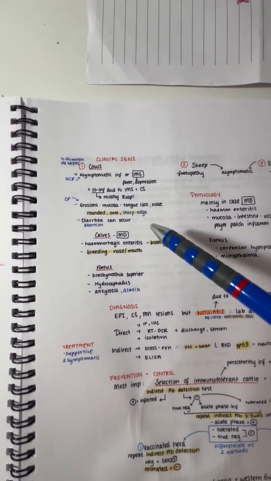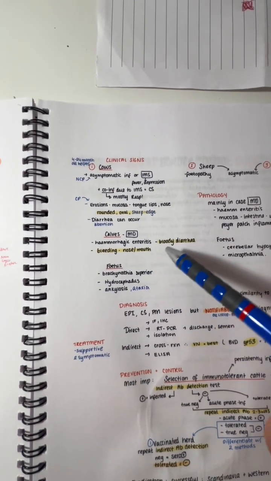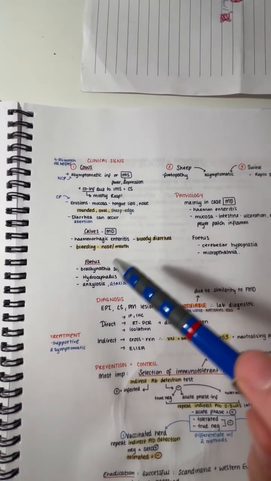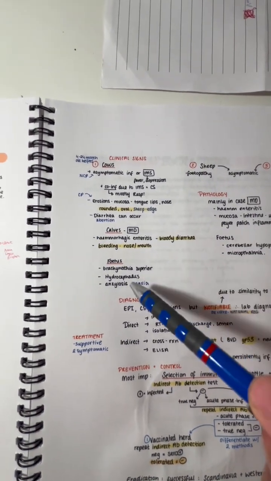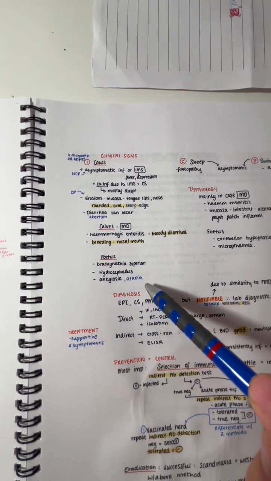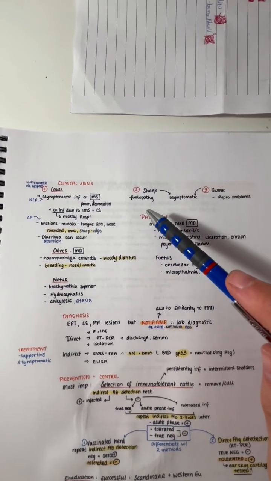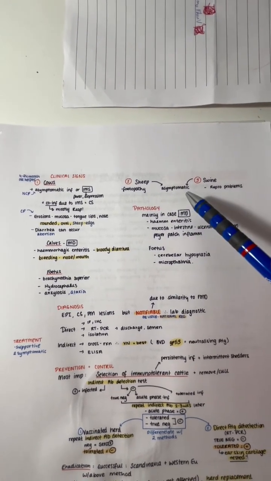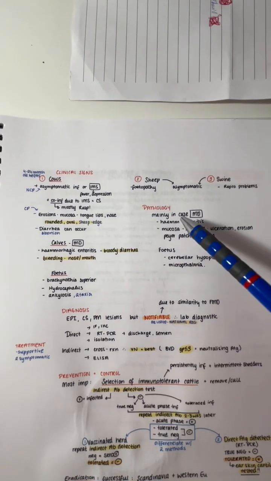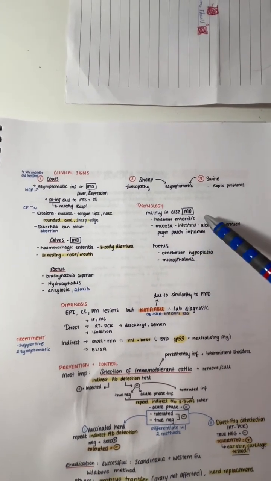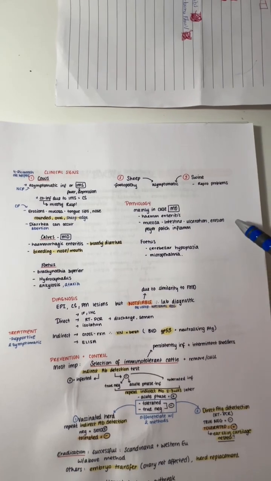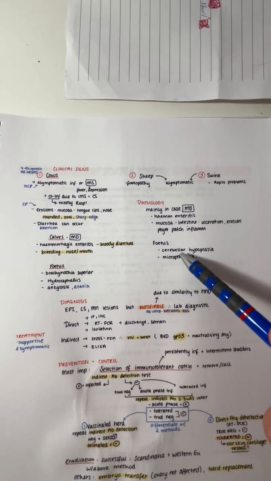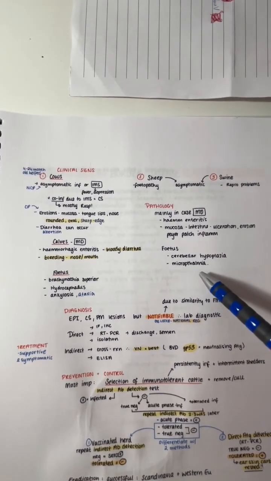In calves with mucosal disease, they can get hemorrhagic enteritis and bloody diarrhea, and they can get bleeding out the nose and mouth. In the fetus, we can see brachygnathia superior, hydrocephalus, and ankylosis and ataxia. In sheep, we can see fetopathy, or they can be asymptomatic, and in swine, we can see respiratory problems, or they can be asymptomatic. In the pathology, it's mainly in the case of mucosal disease in calves. They get hemorrhagic enteritis. On the mucosa and the intestines, there's ulceration and erosions. And on the Peyer's patches, there's inflammation. In the fetus, we can see cerebellar hypoplasia and microphthalmia.